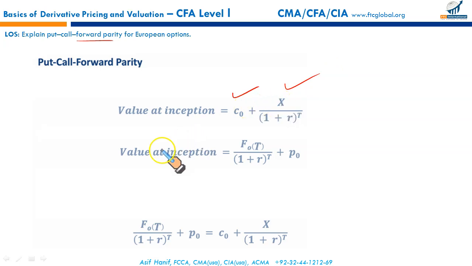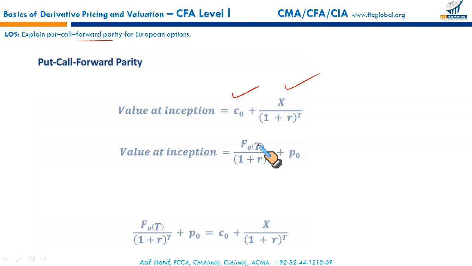Then we have the protective put option: a long put means we have purchased a put option, and at the same time we have a long forward, we have purchased a forward contract. So combining these two, as these two portfolios have precisely the same payoff, their original investment should be the same as well.